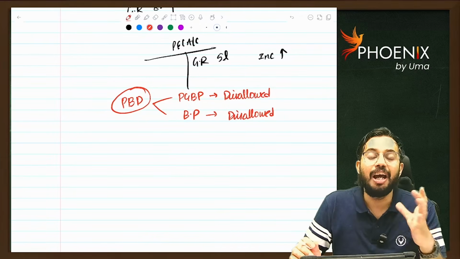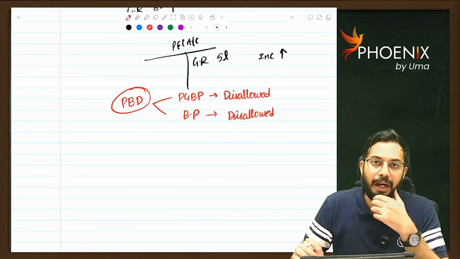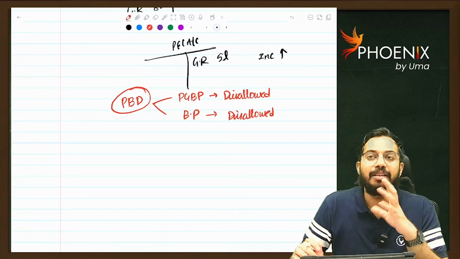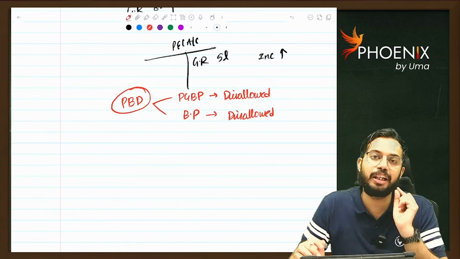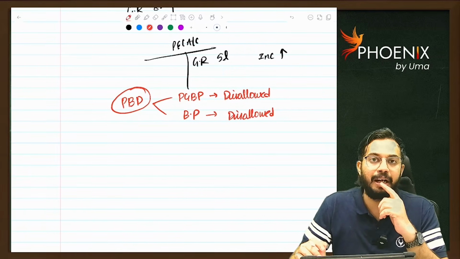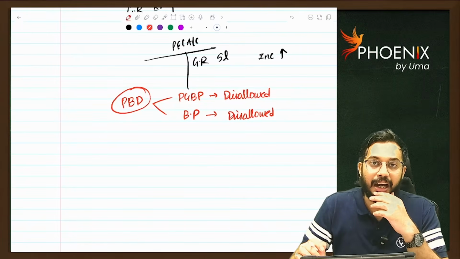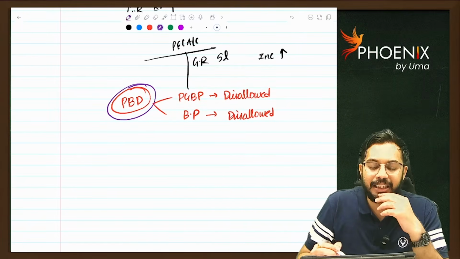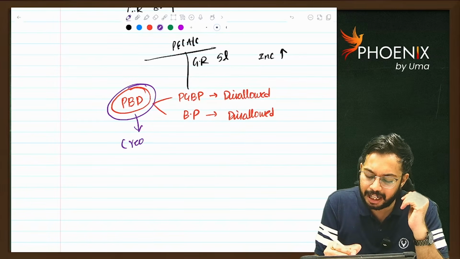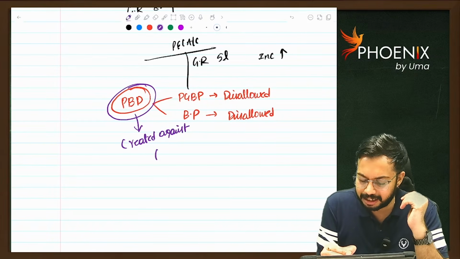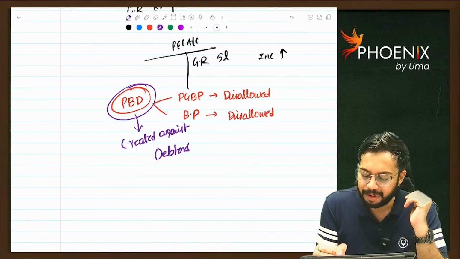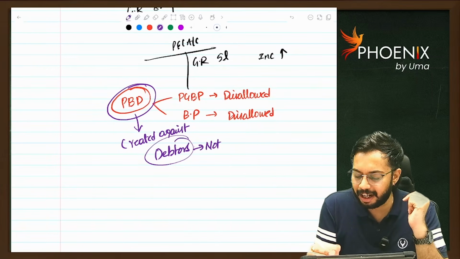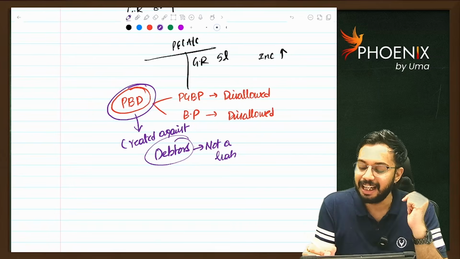In that case law, SSC challenged the income tax department. What SSC said, sir, provision for contingent liability or unascertained liability, that is required to be added back. Provision for bad debts, when it is created, is created against an asset. Am I correct? This is created against debtors. Debtors are not a liability, right? So he won the case in Supreme Court.